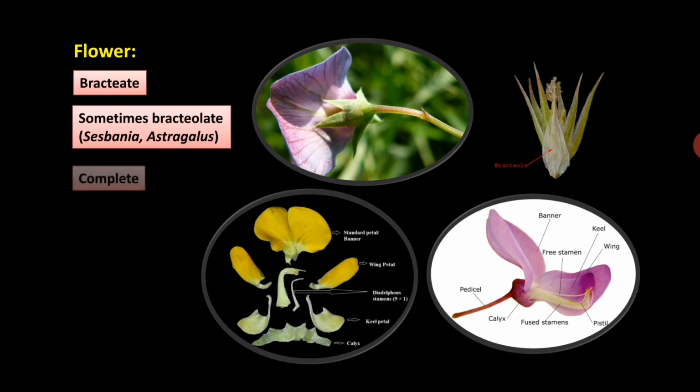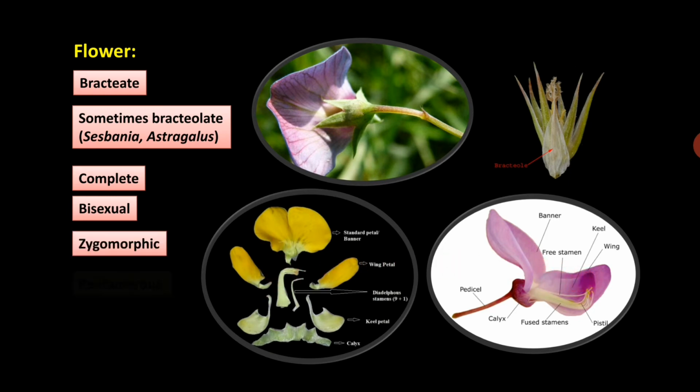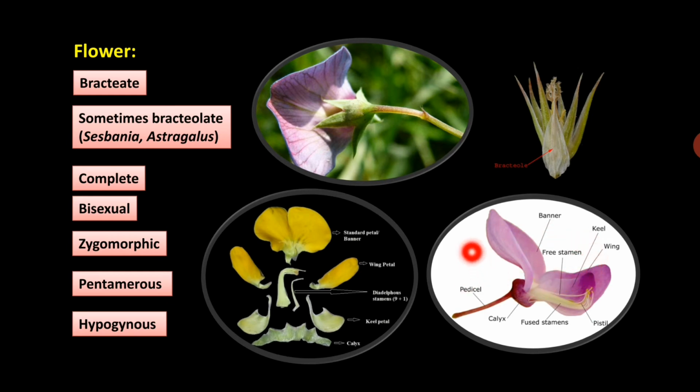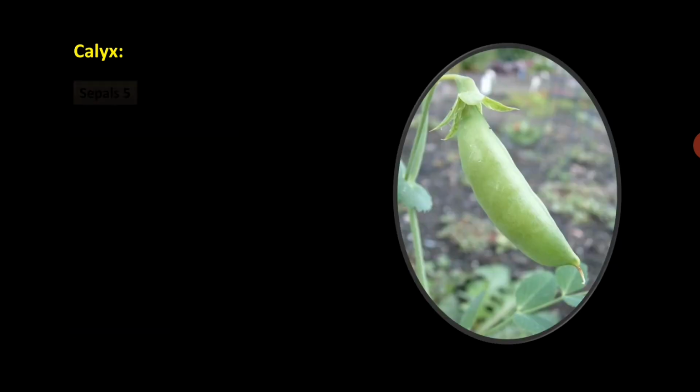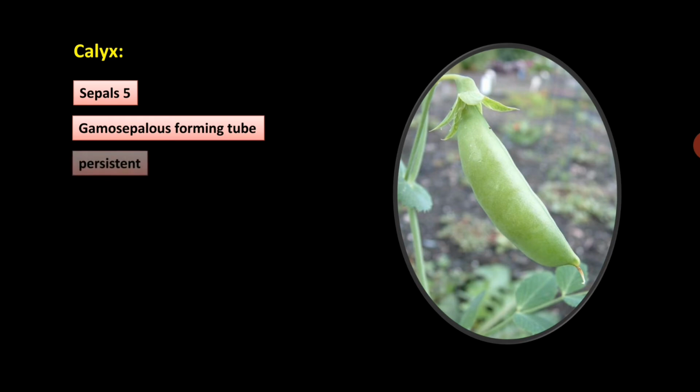Then coming to the flower, the flower is bracteate, sometimes bracteolate. So here you can see the bract, then this is the bracteole. For example, in Sesbania and Astragalus, this type of bracteole is found, and all the flowers are bracteate. Flowers are complete, that means all the four floral whorls, calyx, corolla, androecium, gynoecium are present. Bisexual means both male and female sex organs are present in the same flower. Flowers are zygomorphic, that means all the floral leaves are unequal in size, pentamerous and hypogynous. Calyx, sepals are 5, gamosepalous forming a tube.